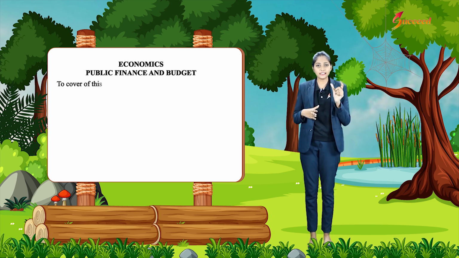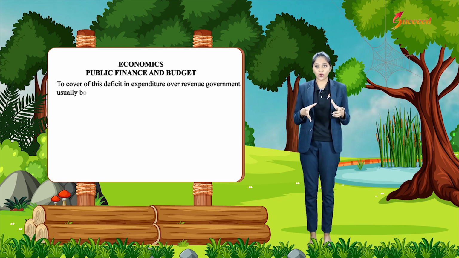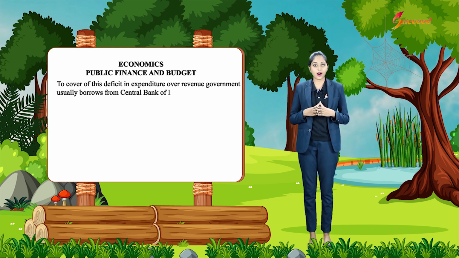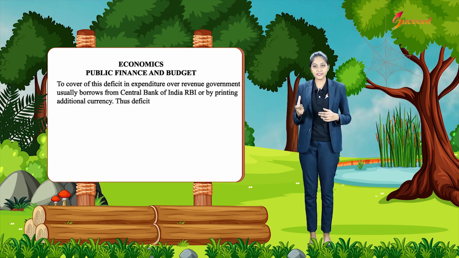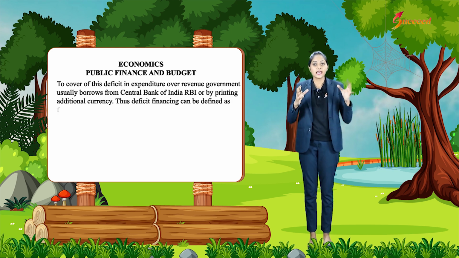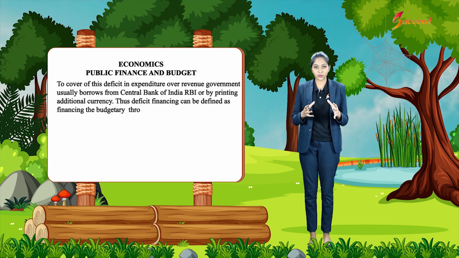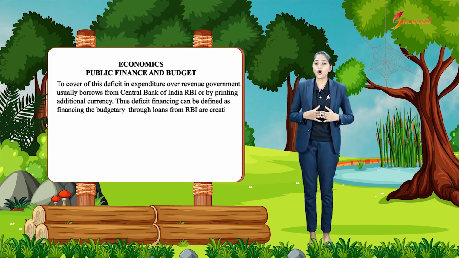To cover this deficit in expenditure over revenue, government usually borrows from the Central Bank of India (RBI) or by printing additional currency. Thus, deficit financing can be defined as financing the budget through loans from RBI or creating new money.